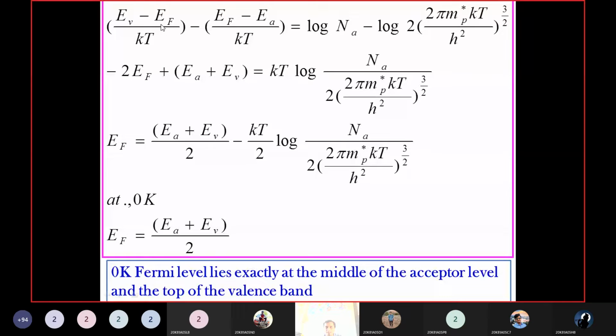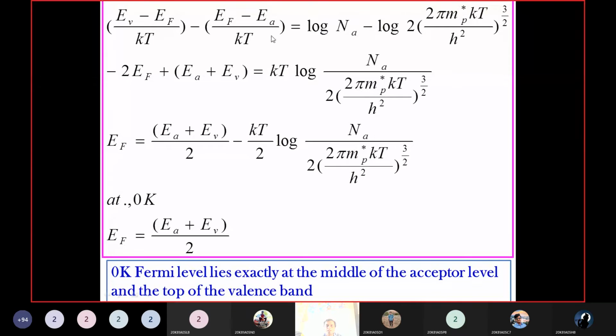Now this side is log Na minus log of 2 into this total value. We can write log A minus log B as log of A by B, that is Na by this total term. Now on this side KT is the LCM. If you simplify it, we get minus 2EF plus EA plus EV.